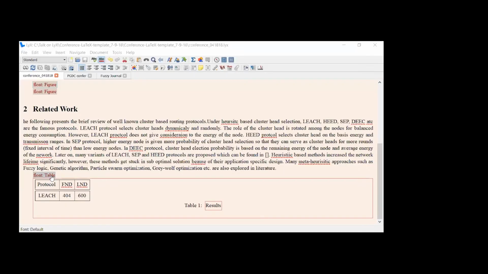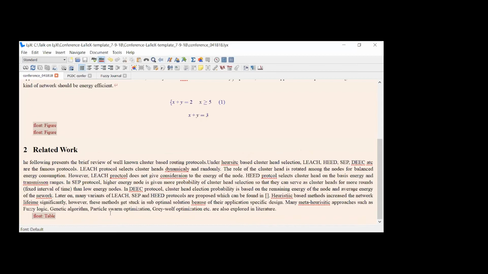So come to the tool again. So this is how you have dealt with your table. Now let me see the presentation. What should be the next?